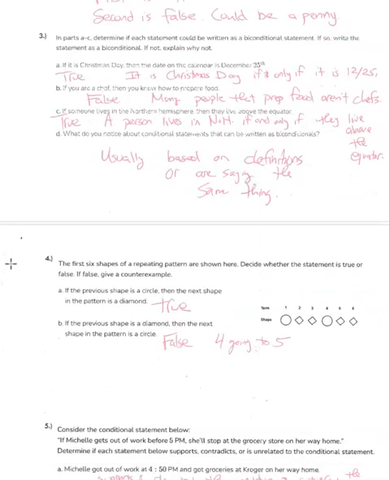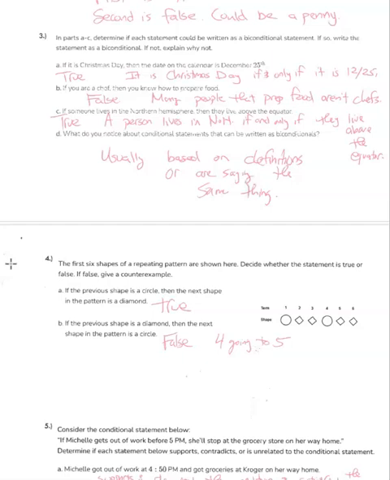Number 3, in parts A through C, determine if each statement could be written as a biconditional statement. If so, write the statement as a biconditional. If it is Christmas Day, then the date on the calendar is the 25th. That's true. If it's the 25th, it's Christmas Day. That's true. So this is going to be a biconditional, and you could say it is Christmas Day if and only if it is 12/25.